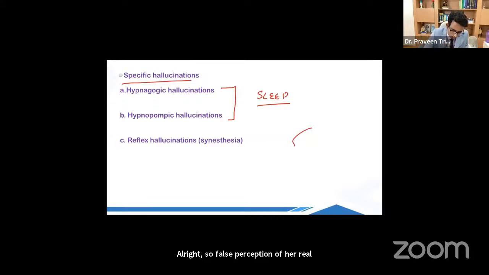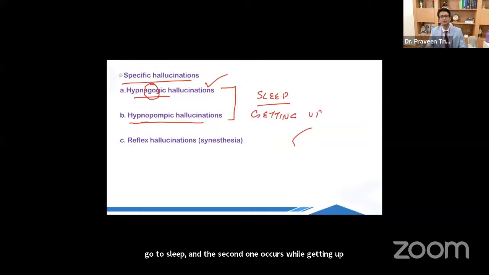So we're talking about the 2 types of hallucination in relation to sleep. First hallucination occurs while going to sleep. The one which has got the word go, it is called hypnagogic hallucination, occurs while going to sleep. And the second one occurs while getting up from sleep. Right? Hypnagogic and hypnopompic. And in which condition do we see these 2 kinds of hallucinations?